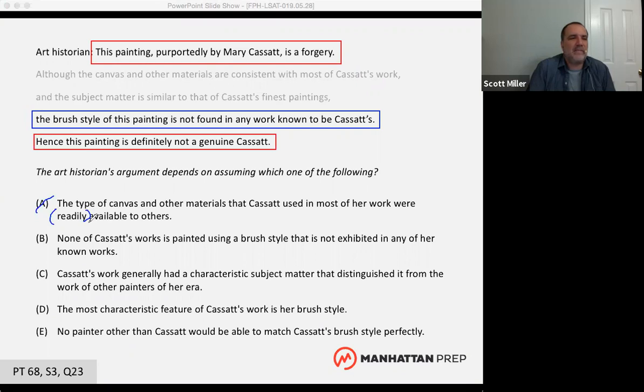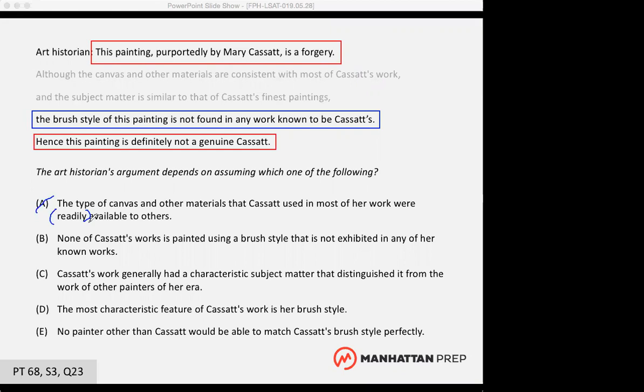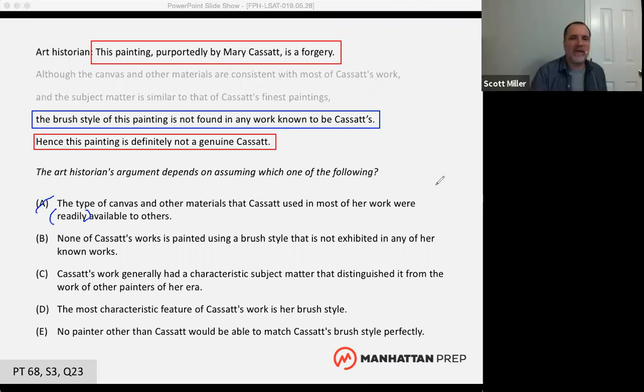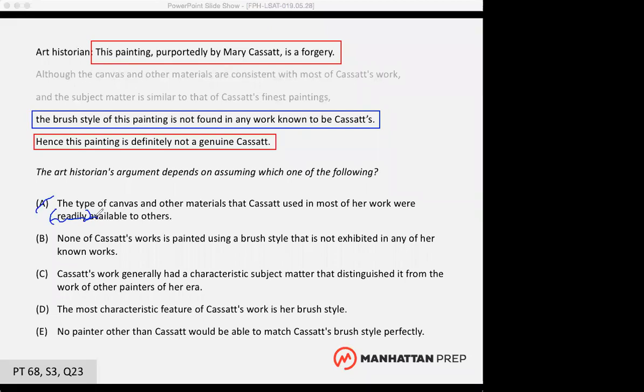Maybe toothpaste? Sure, toothpaste is readily available. It's all over the place. So if a person was going to forge Cassatt's work, did they have to be able to go to any store and buy the canvas and other materials just like you can buy toothpaste, or do they just have to be able to get it somewhere? Somewhere. Yeah, so readily available is actually what makes answer choice A wrong. Okay. That's why it's not necessary.